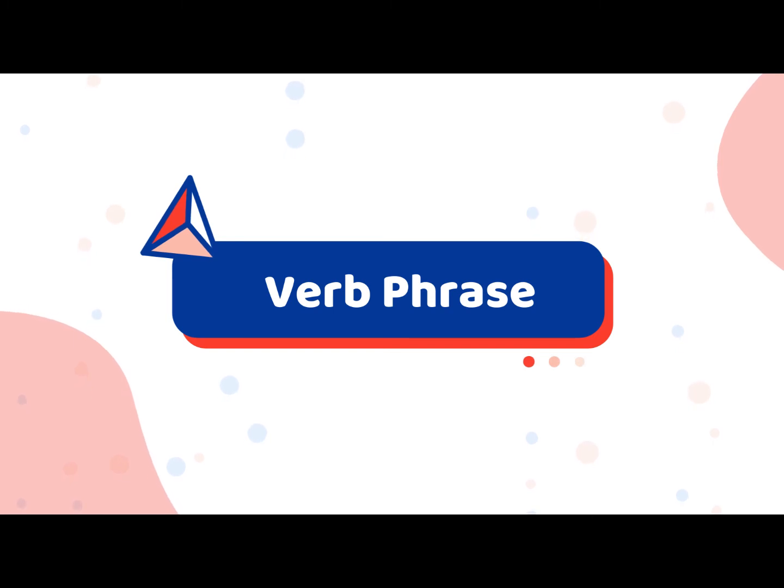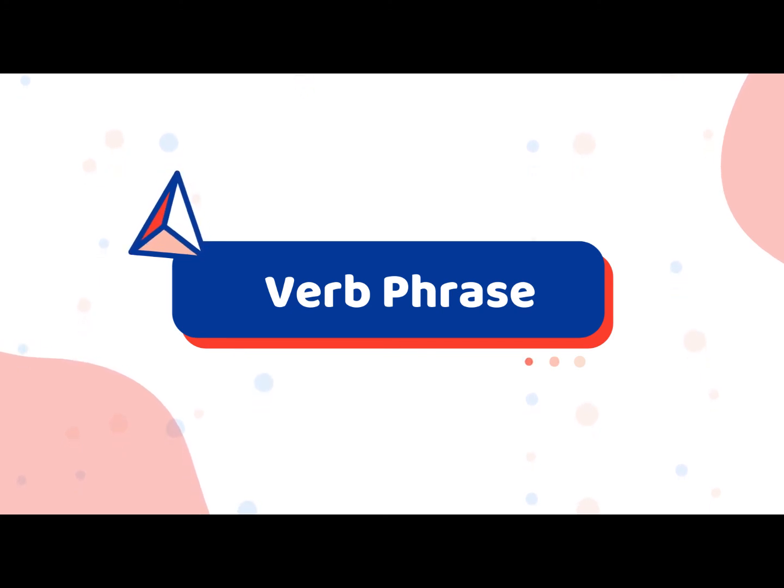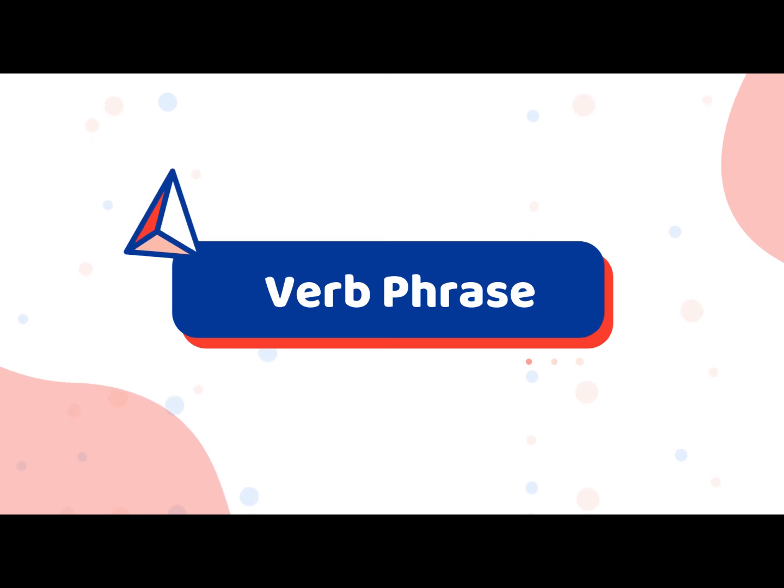So what is a verb phrase? Understanding verb phrase is important when using more than one action or linking word in a sentence. Verb phrases can be easily identified as they have an auxiliary verb that is also known as the helping verb, and it's followed by an action or main verb.